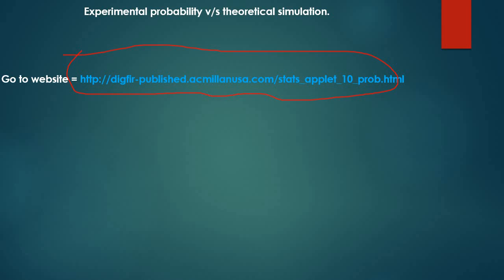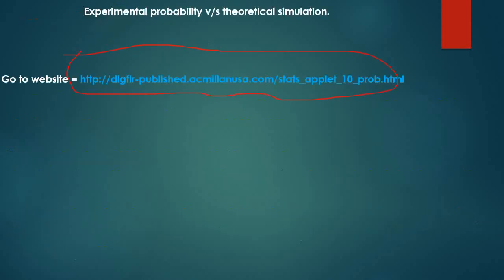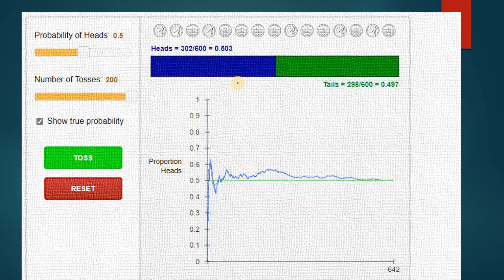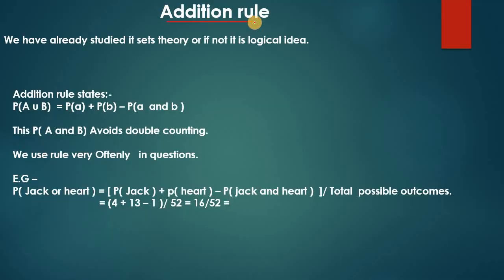Okay, now let's move on. I hope you understood about experimental probability and theoretical probability, right? So this is a diagram where I have taken a picture after 600 tosses. So you can see it's now very close to the 50% probability. Okay, so that is the difference between theoretical probability and experimental probability. Now further we have the addition rule. We also have a basic logic for it, and we will accept it in spite of anything. It is natural to us, I will say.